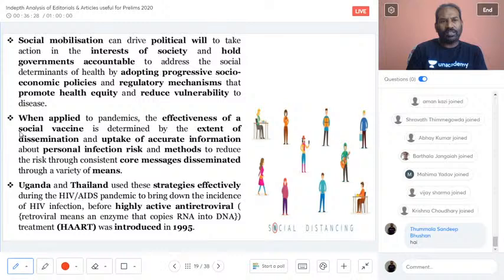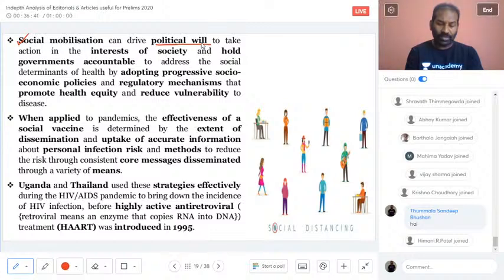So social mobilization, now we will look at what is social mobilization. So it is a political will. As I was giving an example, when a political, okay, Ram Kumar has also joined. I would say hi to Ram Kumar. And today we are talking about the topic in regards to the social vaccine. And social mobilization is the most important drive which has to be taken up by the politicians, or it is a political will. And it is a political will because it is in the interest of the society.